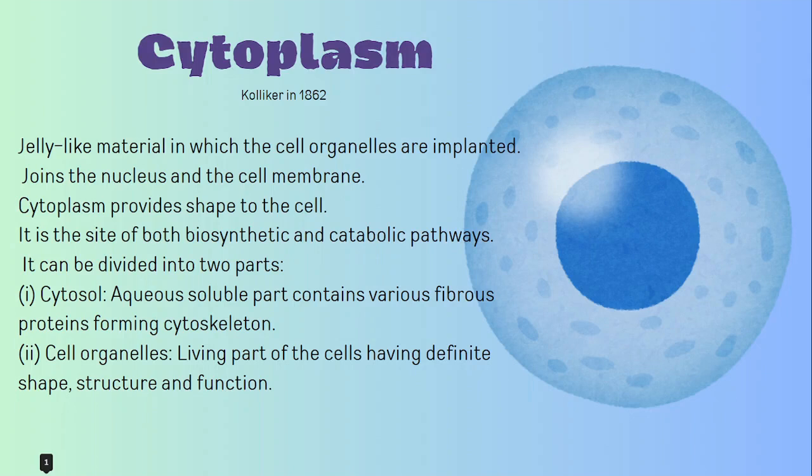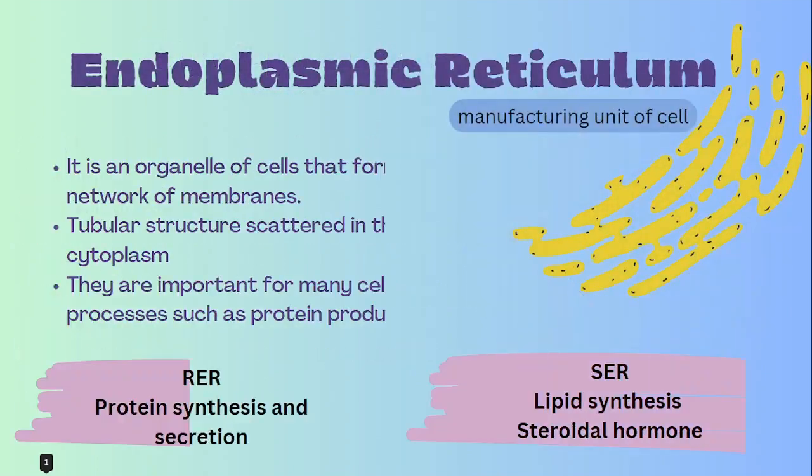It is divided into two parts. First is cytosol, which is the aqueous soluble part and contains various fibrous proteins forming the cytoskeleton. It doesn't carry any cell organelles in it. Cytosol doesn't carry any kind of cell organelle. Second one we have is cell organelles. It is a living part of the cell having a definite shape, structure, and functions. Correct.